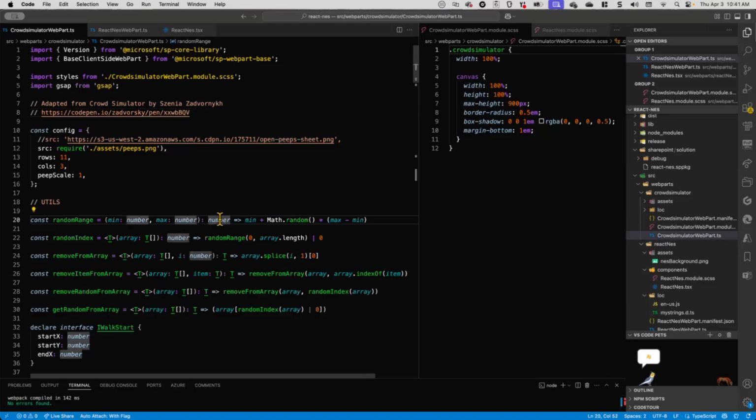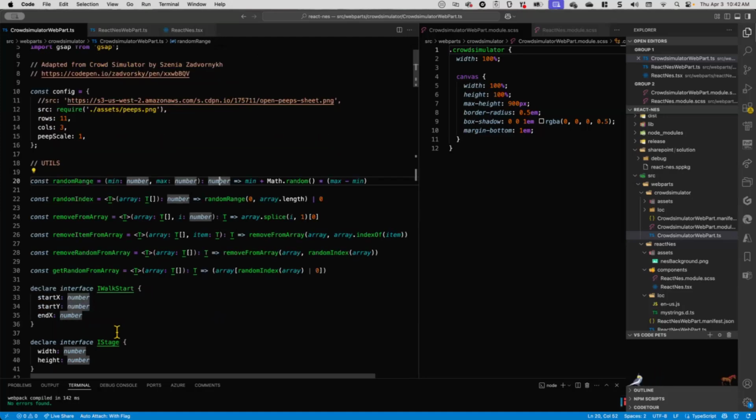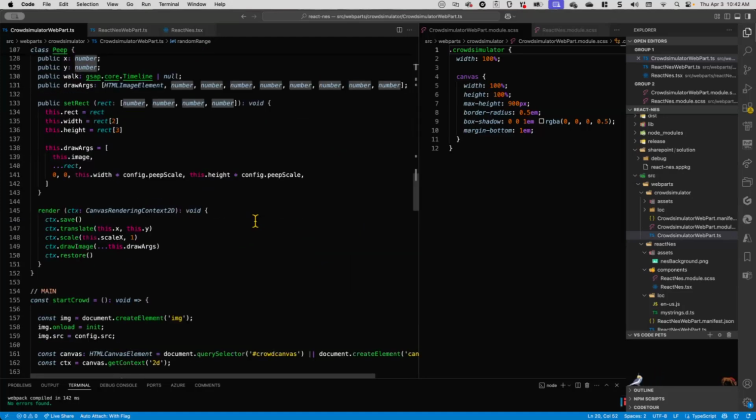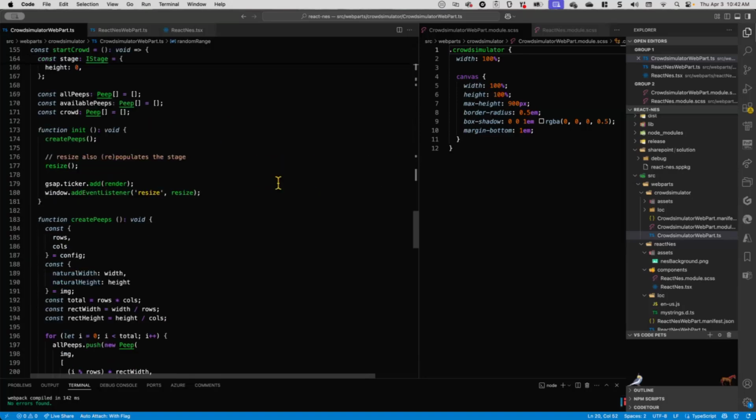Perfect. All right, so now we're back over here. All I did was adapt this CodePen to make this work and put in some random images of the PNP team. I could have brought in the JavaScript directly as that is allowed in SPFx, but instead I brought it directly into my web part file. This is a minimal web part, no framework or anything. I just took it here and added all the typing information and some interfaces. Otherwise, it's just their code, and it's just a bunch of fancy drawing code.